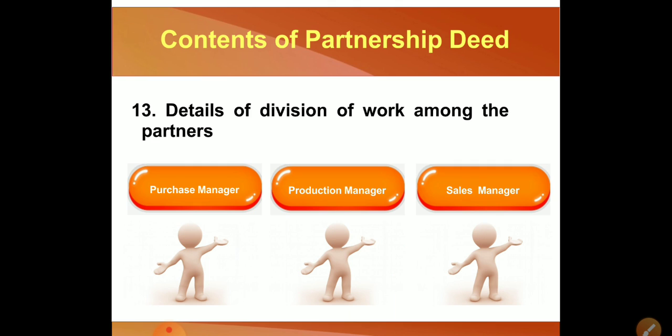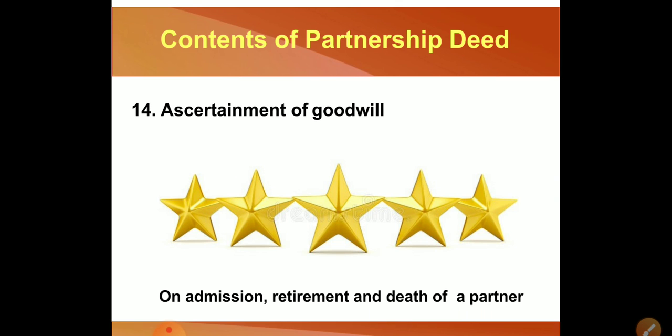Now, details of division of work among the partners. There would be many partners. Suppose A, B, C, D. What A would be doing, what B would be doing, and what C would be doing. By that they are bifurcating the work, so it would be easy to function the firm smoothly.